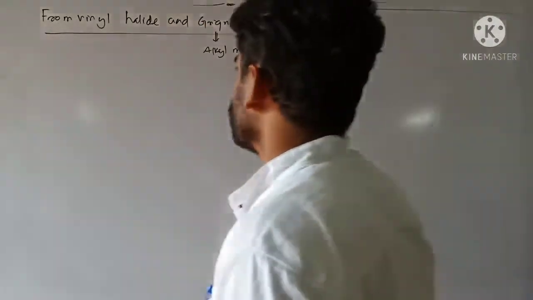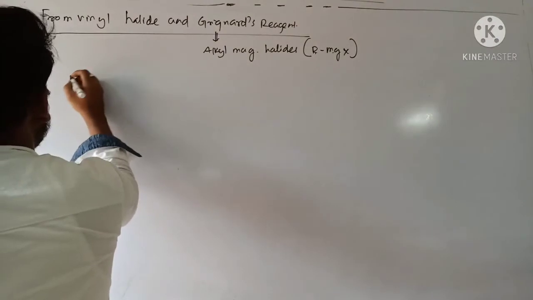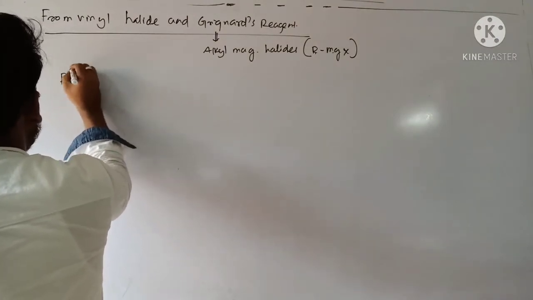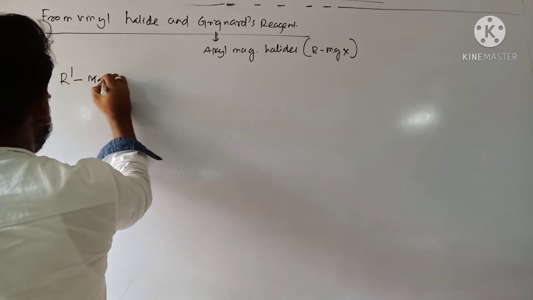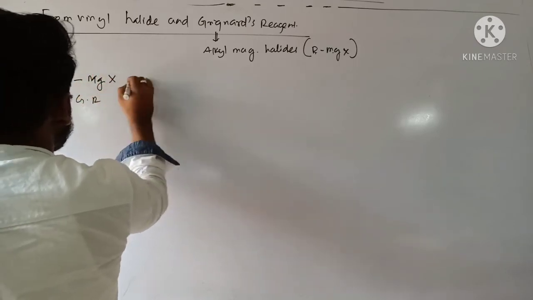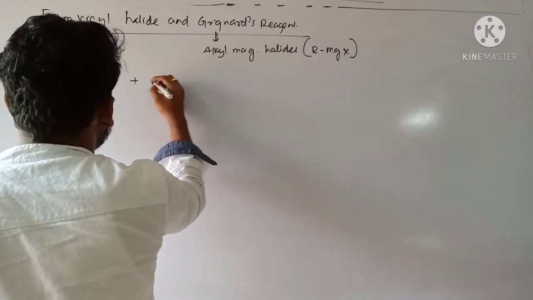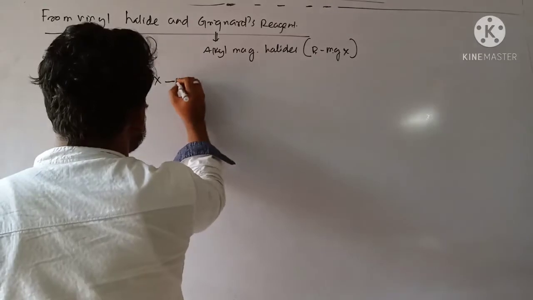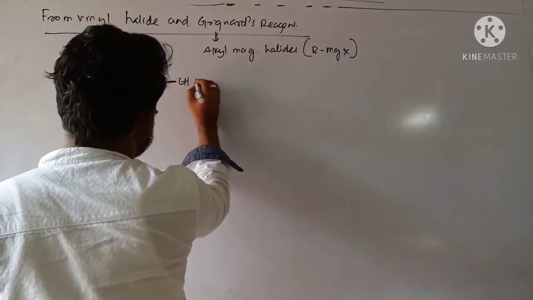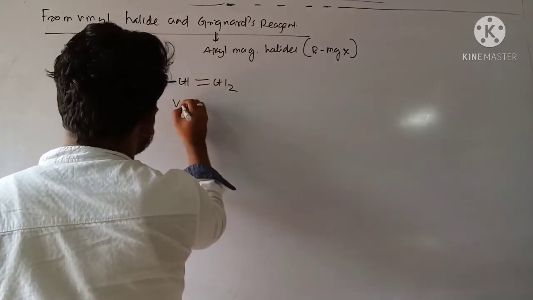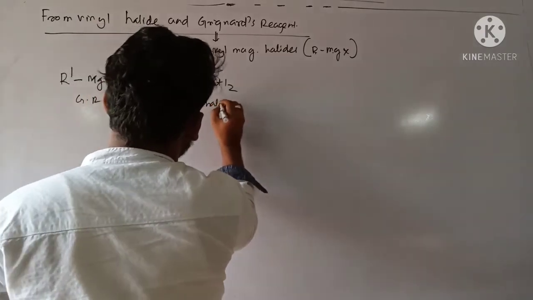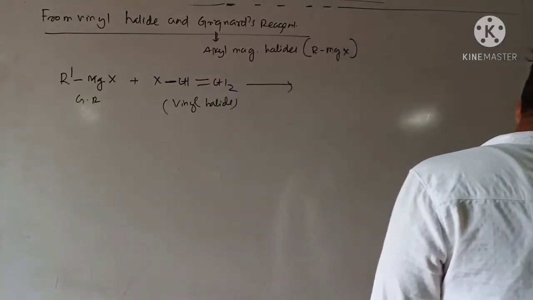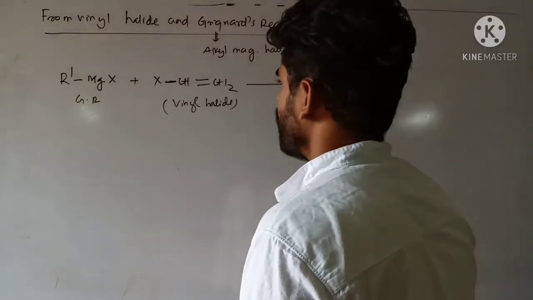Clear? So from vinyl halide, if you treat this vinyl halide with Grignard's reagent, I can write R'MgX. This one is Grignard's reagent plus vinyl halide. Vinyl halide I can consider like X-CH=CH2. This one is vinyl halide. Clear? And the product you can get over here, that is an alkene definitely.